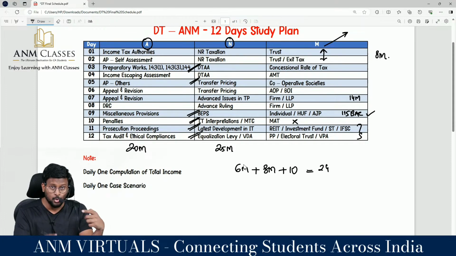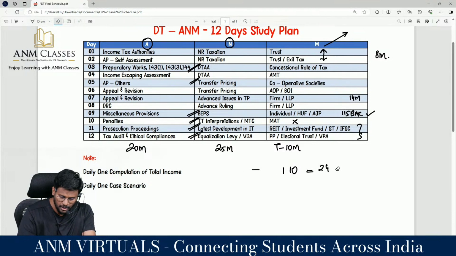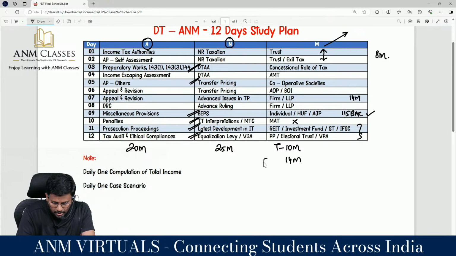The reason is the new syllabus, they will be exclusively focused on the final topic. So they may ask a question from REIT for 6 mark or investment fund or securitization trust. So from this we are expecting actually 40 mark. The trust will come for 10 mark. Then computation of total income for 14 mark. Computation of total income for 14 mark. This itself gave you 25 mark.